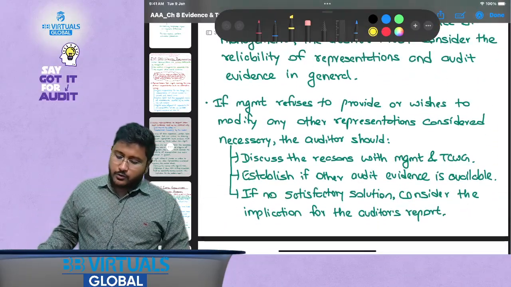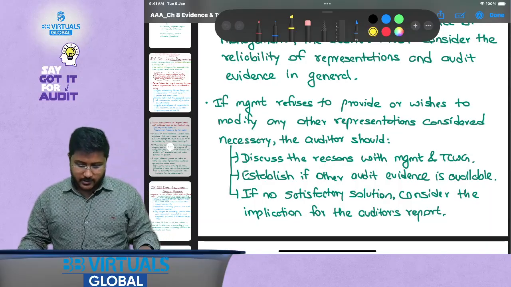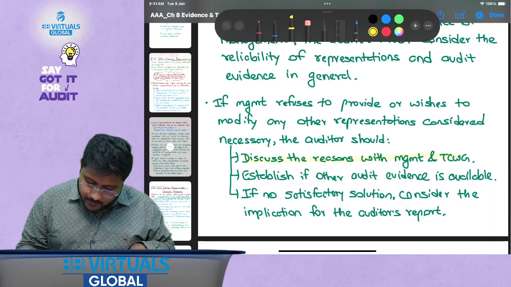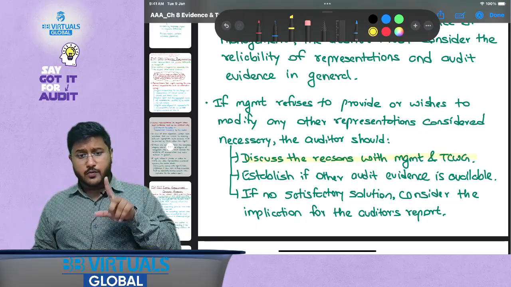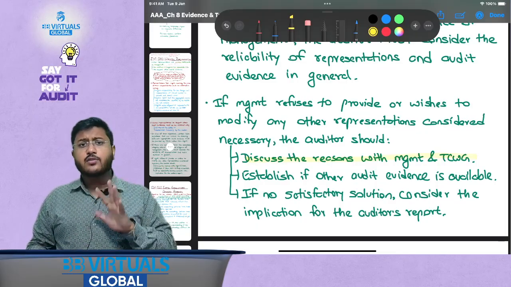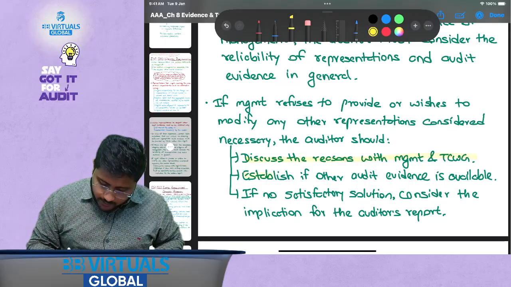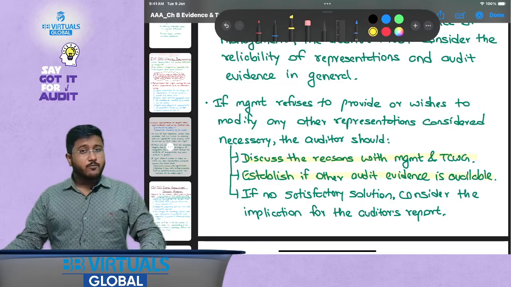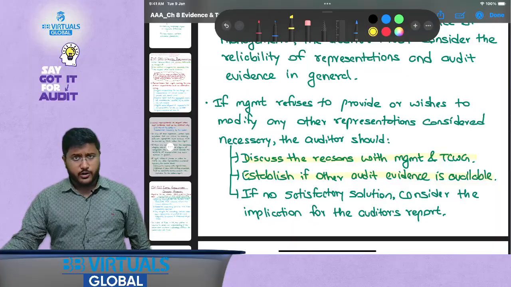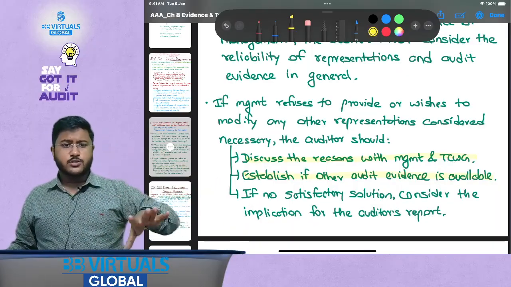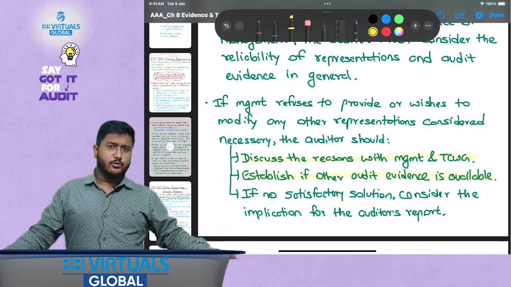So if management refuses to provide or wishes to modify any other representations considered necessary, the auditor should discuss the reasons with the management and those charged with governance. That is, first of all, discuss and understand the reasons why they do not want to provide it. Establish if other audit evidence is available. If the auditor is of the opinion that they will be able to conclude on the relevant assertions based on other audit evidence, then you do not need to do anything.